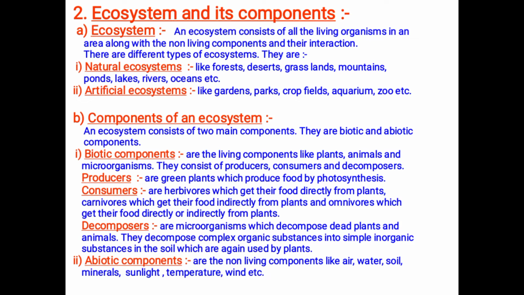Water is very essential, air is essential, we need oxygen, soil is essential for plant growth. Sunlight is essential for photosynthesis, and temperature and wind too. So these all are directly or indirectly responsible for the life of the living components.